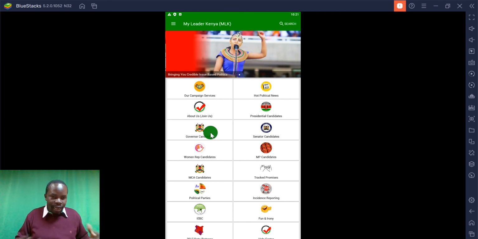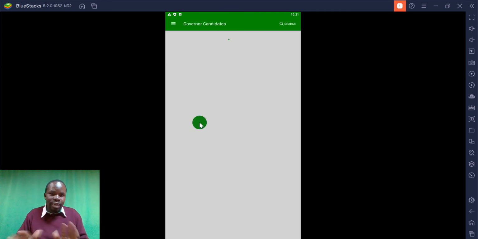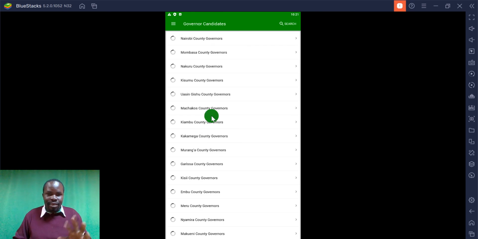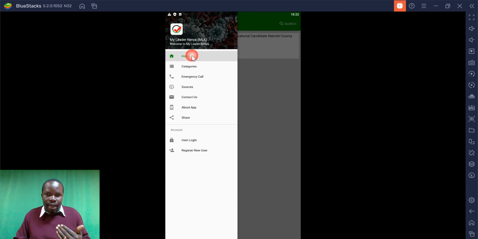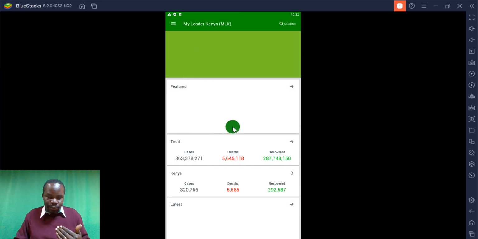Here we have the governor candidates. Here you'll be able to find all the governor candidates. And when you click on that, you'll find something very interesting. The counties are already done there based on their flags. So it's quite interesting. You click on each and then you'll be able to find just who is vying from that particular county. Again, I'm going to go back to the next section.